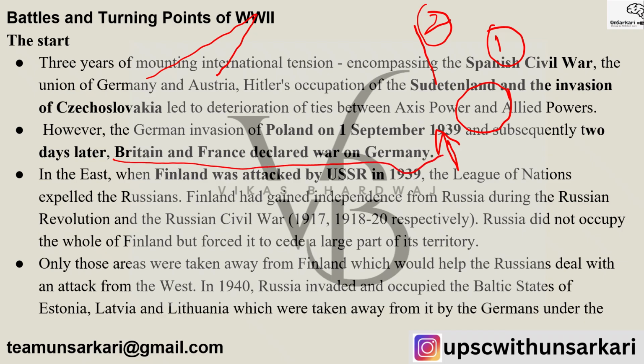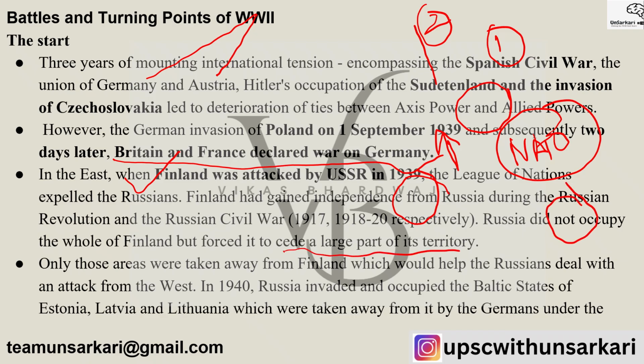And in the east, Finland was attacked by the USSR in 1939. Think of why NATO exists today and how it behaves. Think of what is at the root of the Ukraine-Russia war. The League of Nations expelled the Russians. Finland had gained independence from Russia during the Russian Revolution and the Russian Civil War, 1917 and 1918-20 respectively. Russia did not occupy the whole of Finland but forced it to cede a large part of its territory.